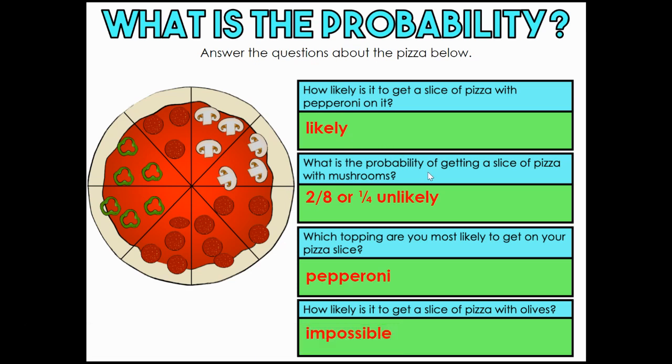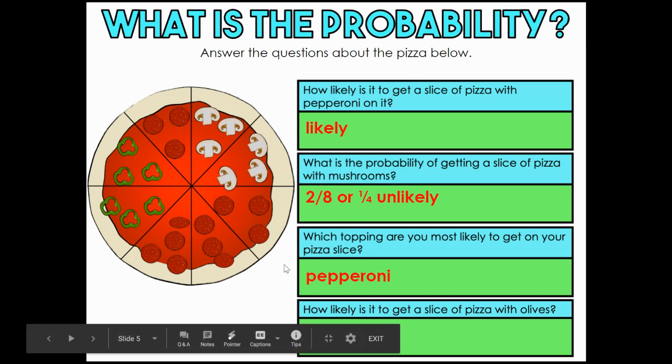What is the probability of getting a slice of pizza with mushrooms? Well, only 2 out of 8, like this fraction, pieces of the pizza have mushrooms. That fraction actually reduces to 1/4 of the pizza. If you look here, this chunk is mushrooms. So it's unlikely that we're going to be getting a piece with mushrooms.